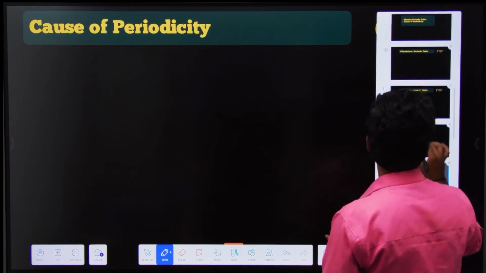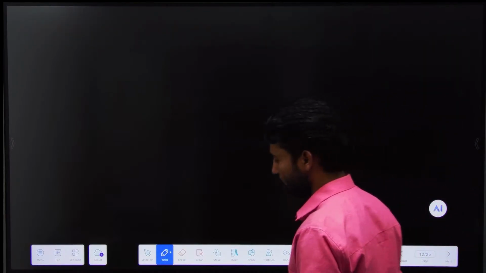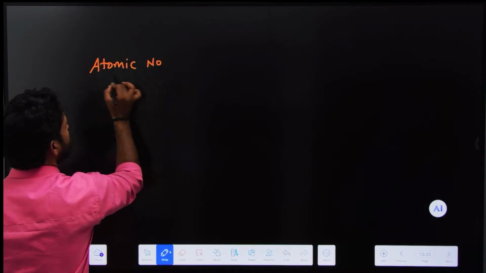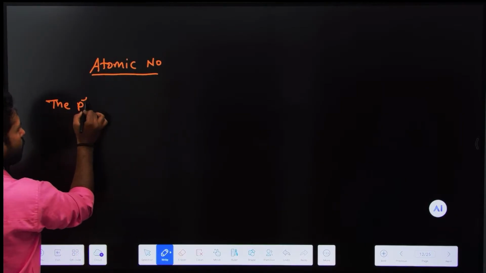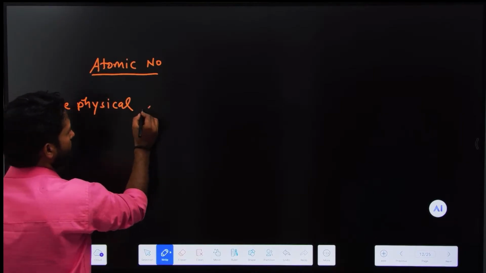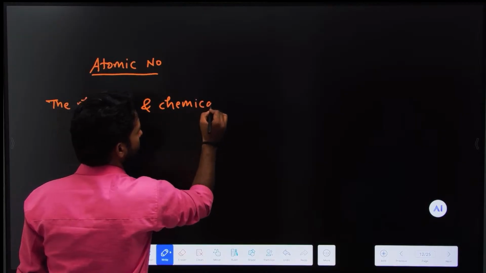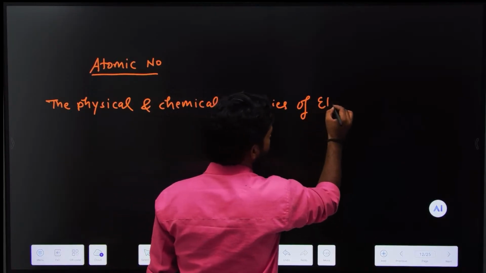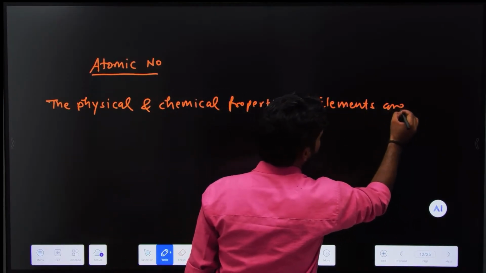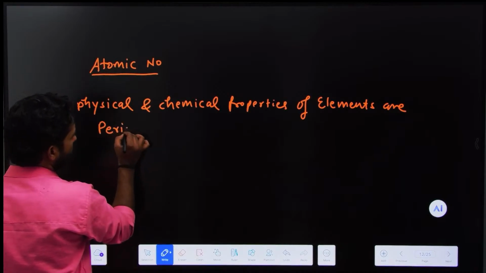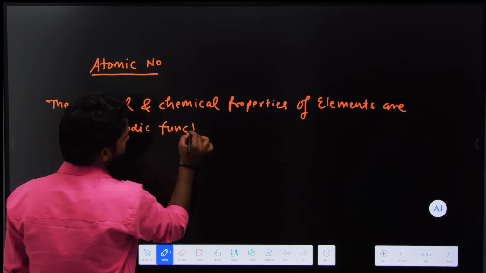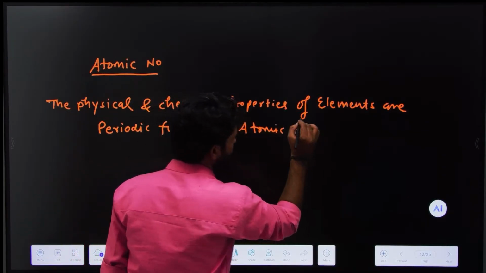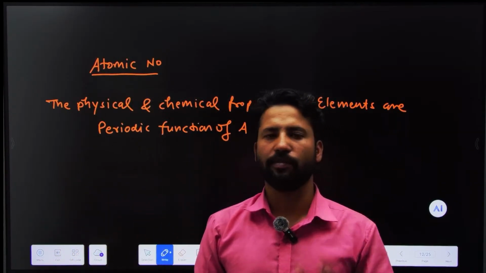Basically, the modern periodic table was based on atomic number, which means the physical and chemical properties of elements are a periodic function of atomic number.